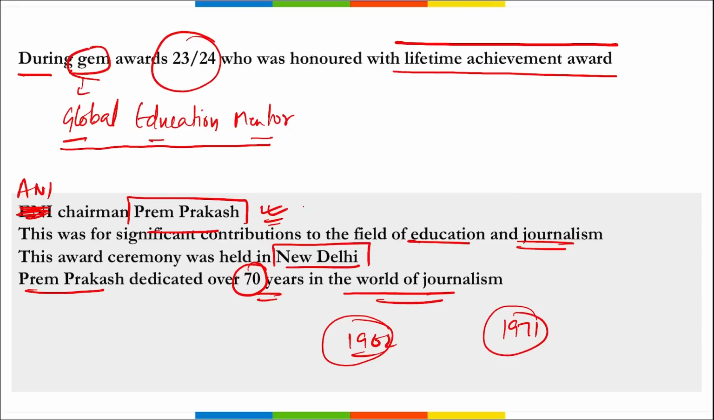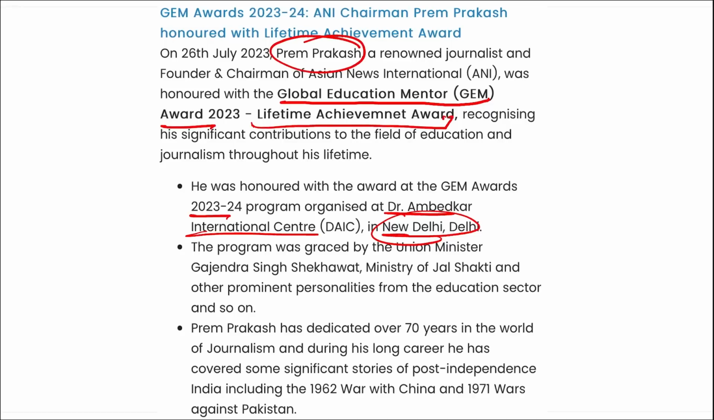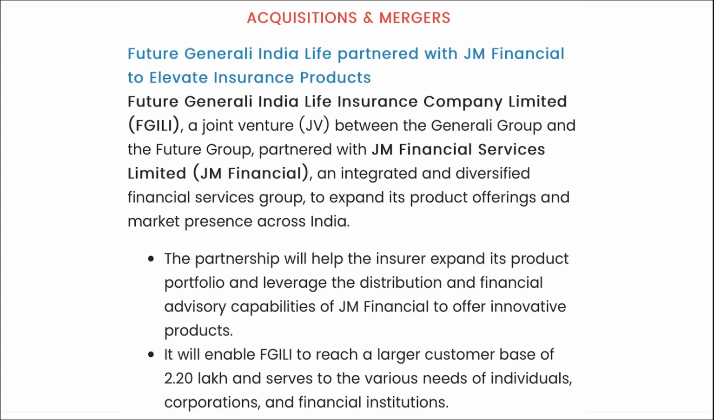Correct? So remember, he is ANI chairman Prem Prakash, who was honored with the Lifetime Achievement Award during this Global Education Mentor Award that were held where? In New Delhi. And in New Delhi too, they were held at Dr. Ambedkar International Center. Right, so here you can see Dr. Ambedkar International Center, and these are your Global Education Mentor Awards. For the Lifetime Achievement Award, it was honored to whom? It was honored to ANI Chairman Prem Prakash.